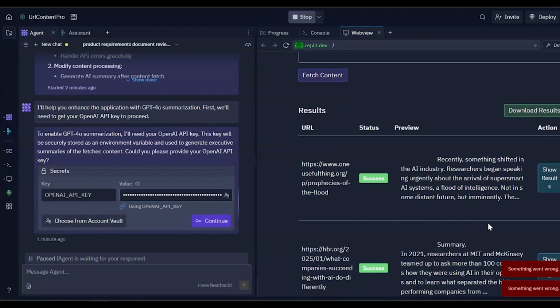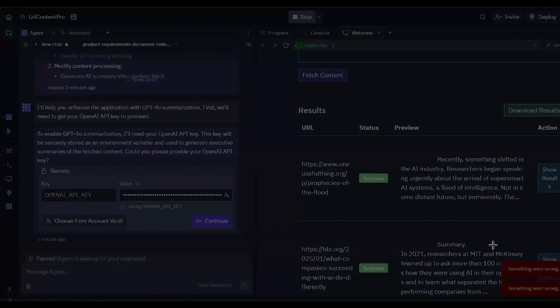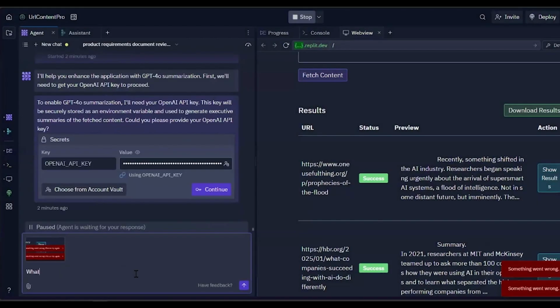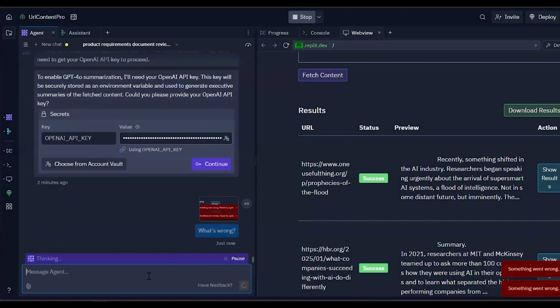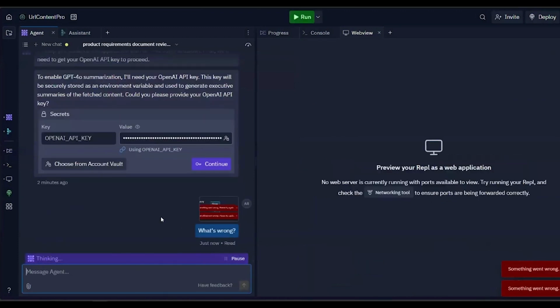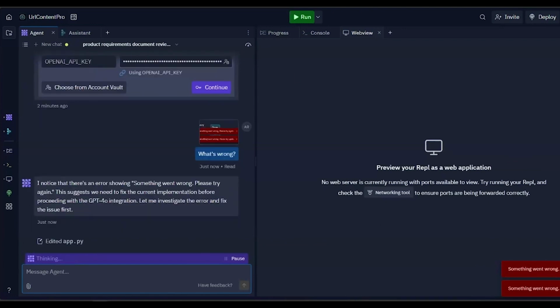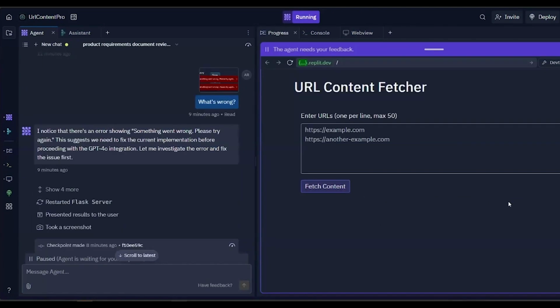This is exactly how it works. Usually what I would do at this point is take a screenshot of that and give it back to it and say, what's wrong? And you just start going down the rabbit hole and troubleshooting it. So this might be a good example of how it's not always as easy as you think it is. Maybe we just press pause there, Paul, and I'll jump in again after John if it looks like it's working. It says something went wrong, and suggests we need to fix the implementation before we proceed. Let's just press pause there. We'll hand over to John, and I'll come back later if we get a good result.